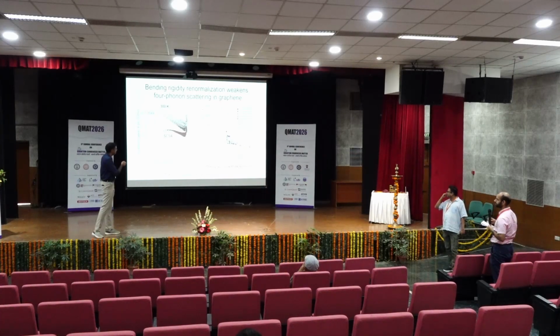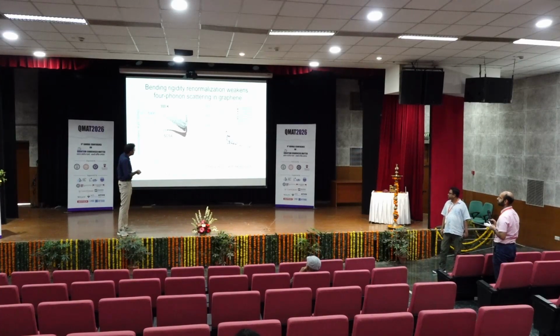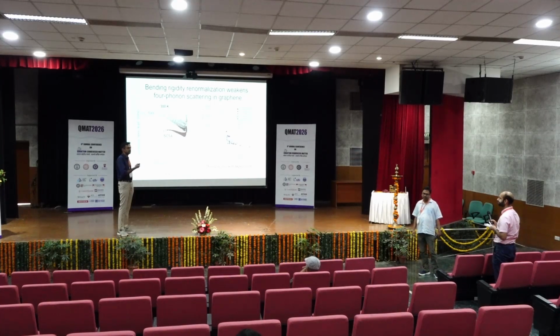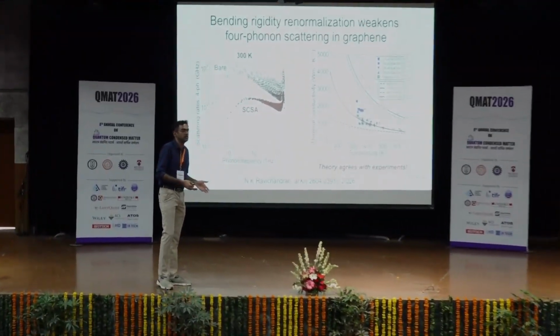Oh no, there are no measurements that I know of at lower temperature. I didn't exclude them for no reason. There are no measurements that are reliable, in the sense that they are not commonly cited in the community. I don't know of them either. Maybe I'll just add one point. These effects of renormalization increase with increasing temperature. So if you get good agreement at higher temperature, you're at a much better position to claim that this physics is actually happening. So even though the error bars are large, which is a good point, we are getting excellent agreement at higher temperature, which means these effects are actually happening in the material.